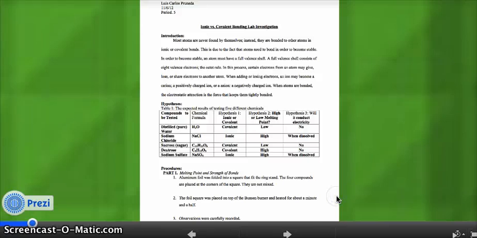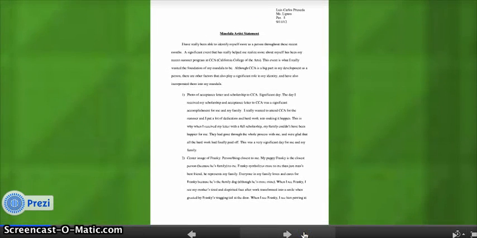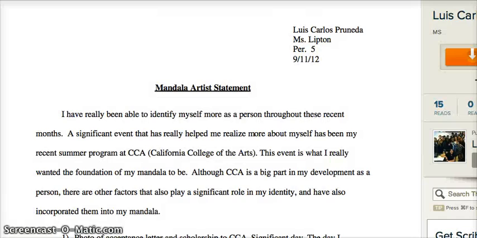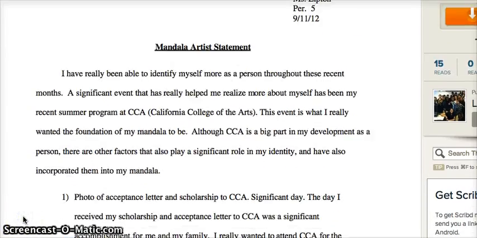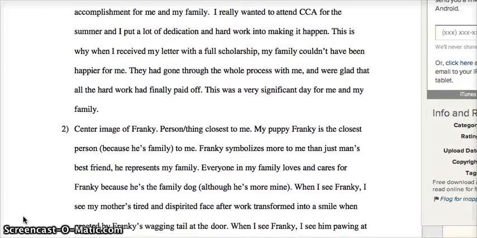So my next assignment is my Mandela artist statement. After creating a mandala for my technology class, we were required to write a Mandela artist statement. In this artist statement, we needed to explain the motives and reasons for choosing the pictures that we did. In my artist statement, I evaluated the content which I presented, explained the reasons why I chose the pictures, and summarized how my images represented importance in my life. So here's my Mandela artist statement, and here's where I analyze the pictures that I chose and why I chose them.